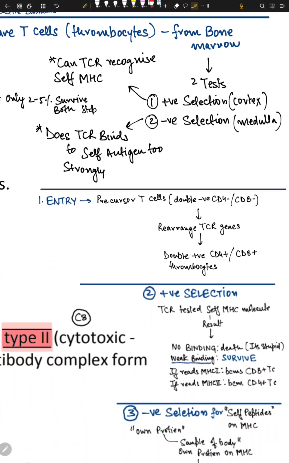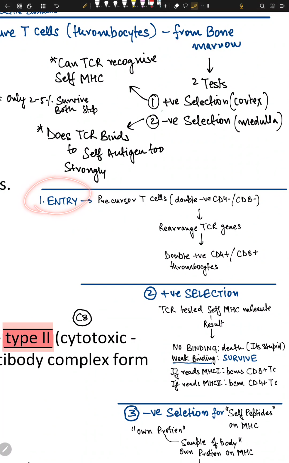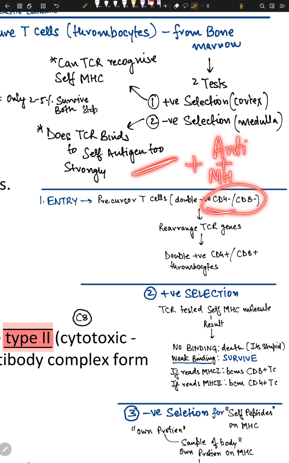So what happens in positive selection? There is entry into the cortex. The precursor T cells are double negative, meaning they are CD4 negative and CD8 negative. It means they are not activated yet, and they need to get activated. They get activated with the help of a second signal plus an antigen plus an MHC molecule. We need these three things to get them activated.